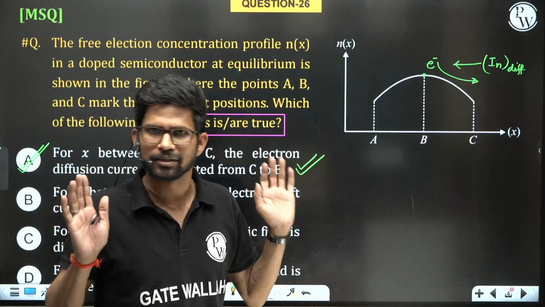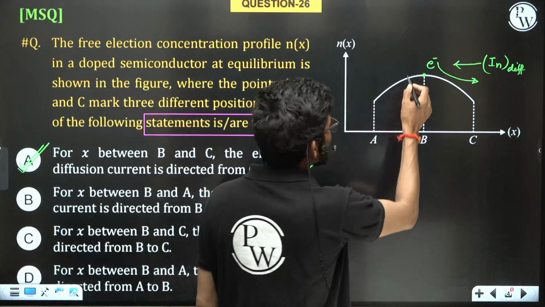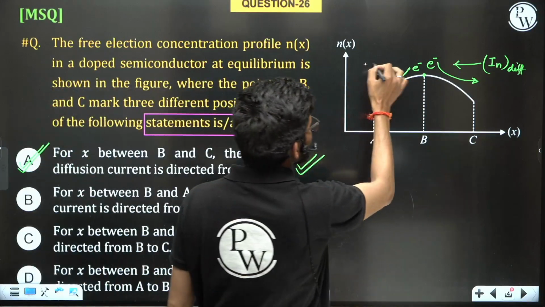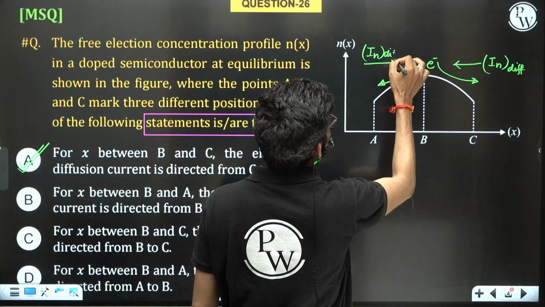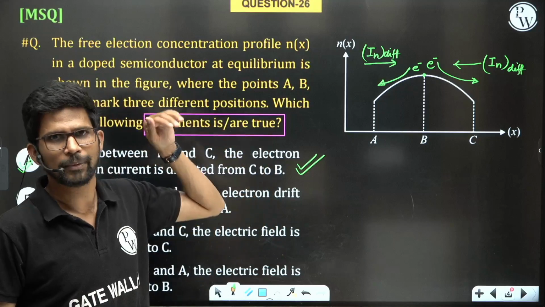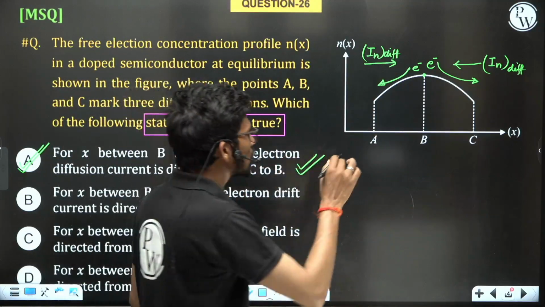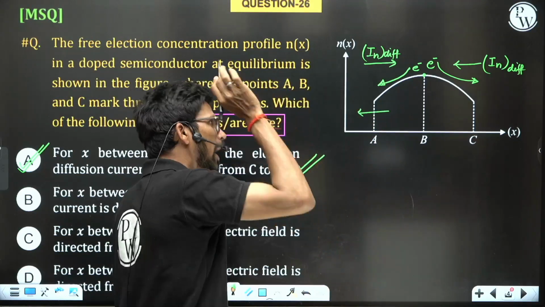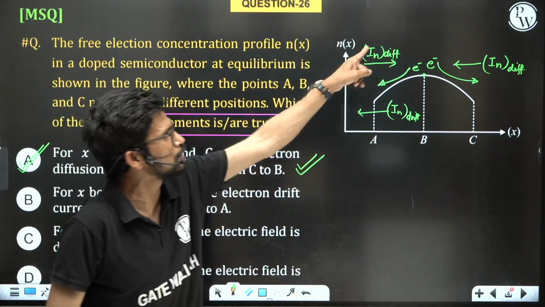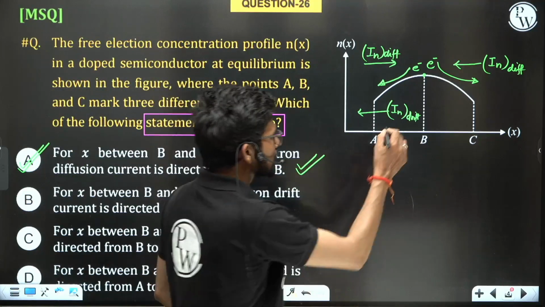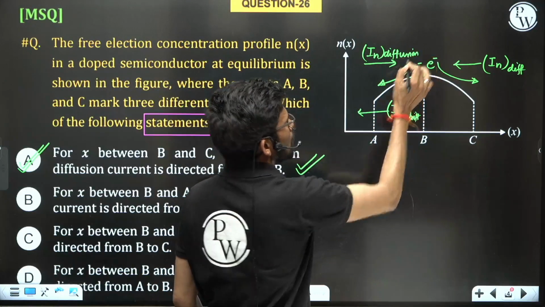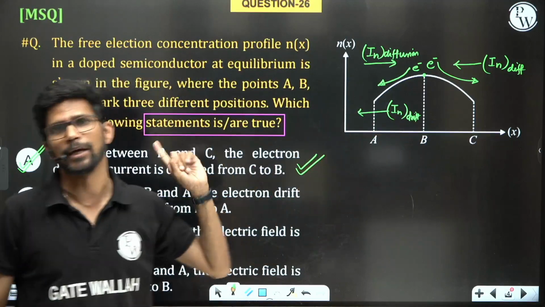In the B to A region, electrons diffuse from higher concentration to lower concentration, so the electron diffusion current between points A and B is from A to B. To counter that current, an electric field must develop so that a drift component comes into the picture, opposite in direction to the diffusion and equal in magnitude. So the drift component of the current should be from B to A to counter this diffusion current.